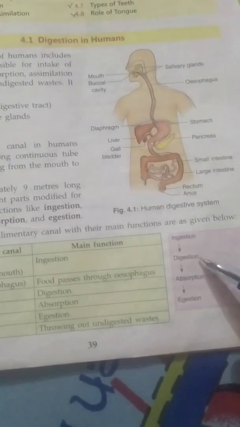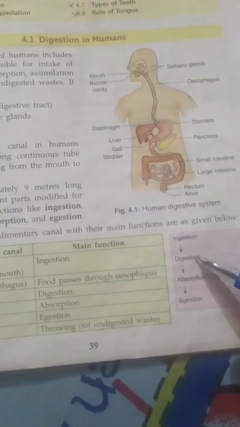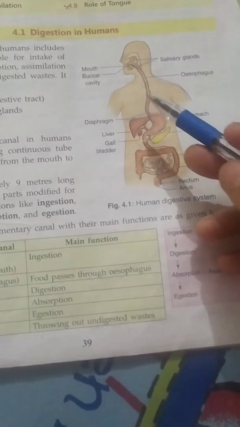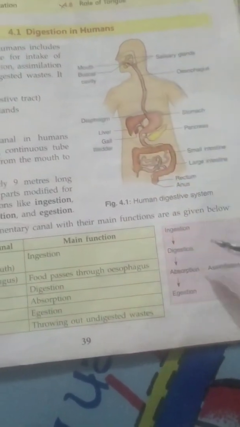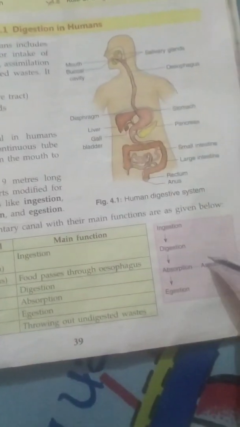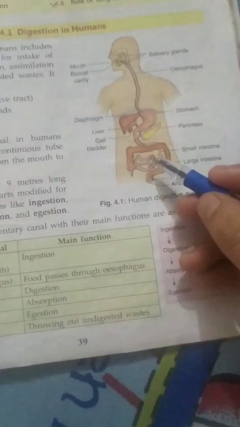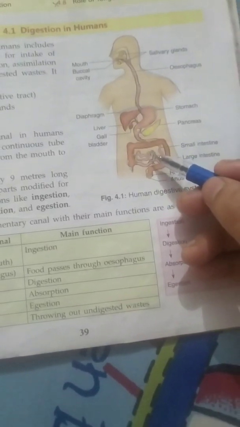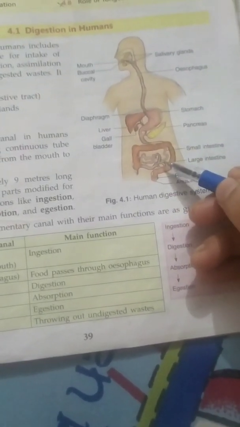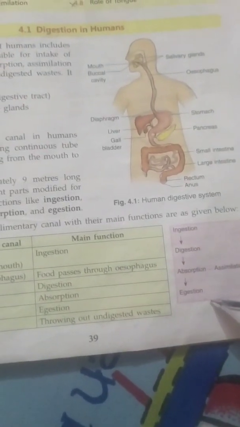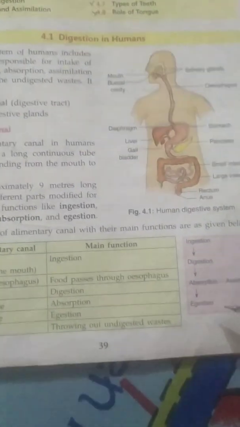Then digestion is done in the stomach, and food from the mouth to the stomach is taken by the esophagus or the food pipe. Then absorption occurs in the small intestine. Assimilation also happens because they have small villi which help in the absorption of the nutrients, which you will study later on in this video. Then last is the egestion, means throwing out the waste material from the body.